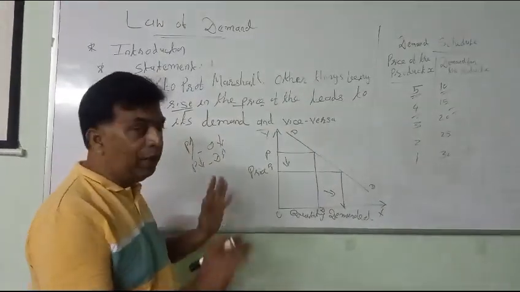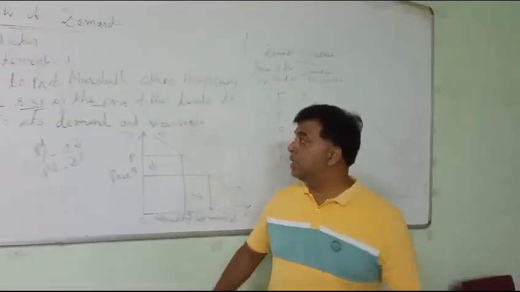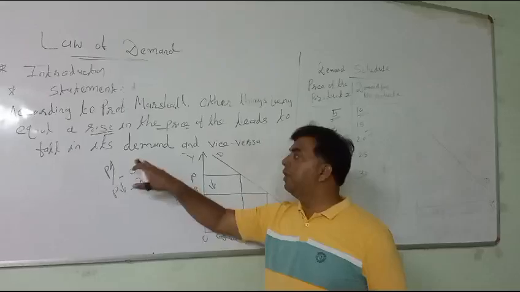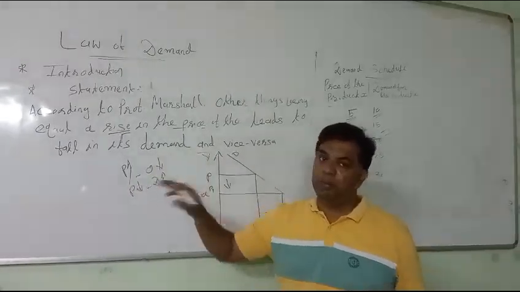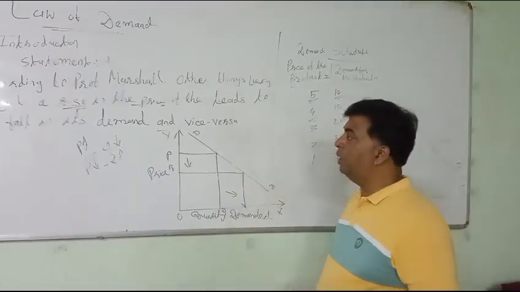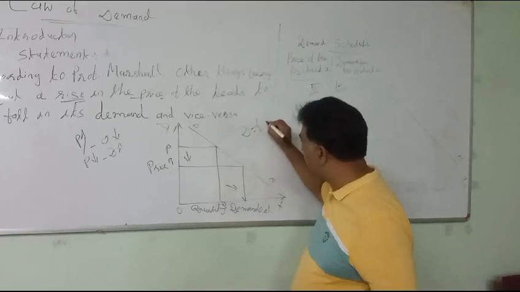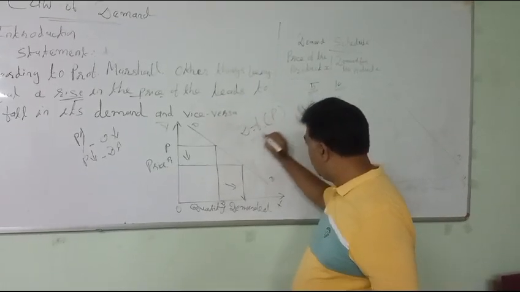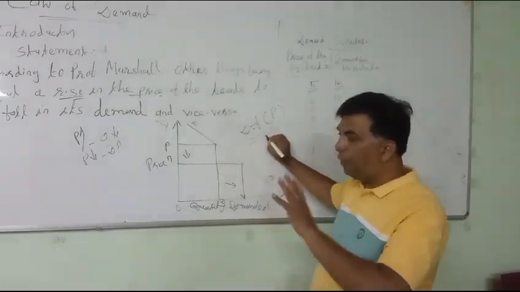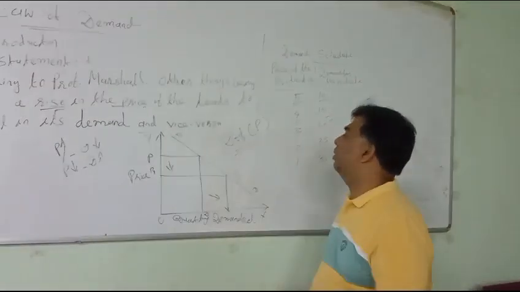Now, what are the characteristics of law of demand? First characteristic we already discussed: there is an inverse relationship between price of the product and demand for it. Second, and very important, law of demand indicates functional relationship between price of the product and demand for the product.